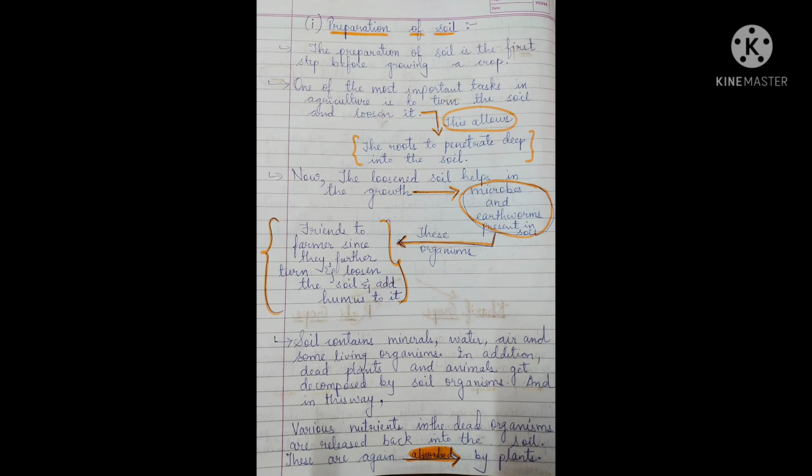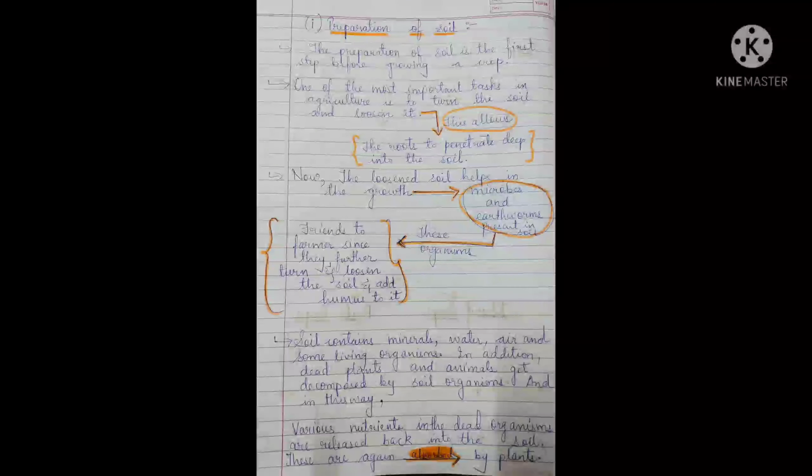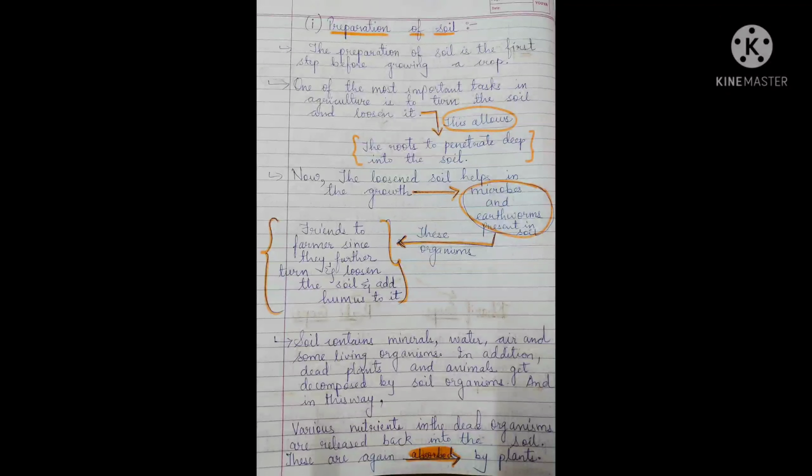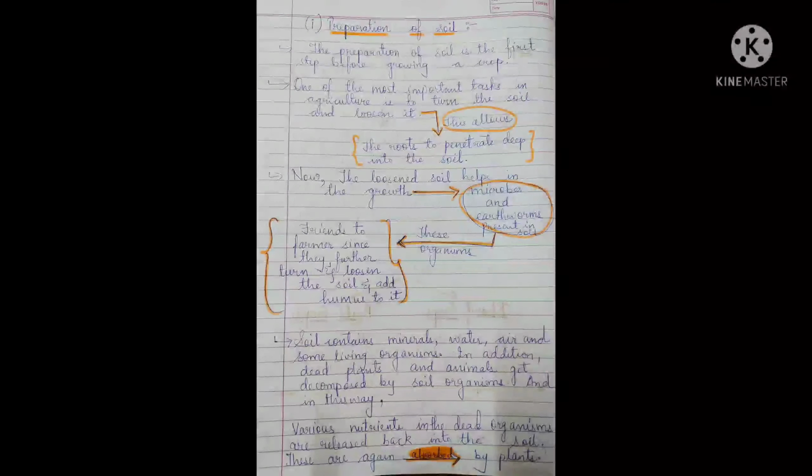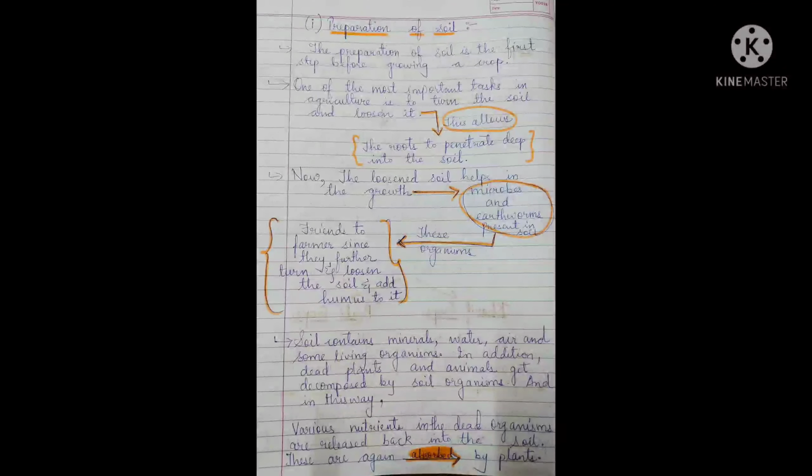Okay, then air is there, and some living organisms also, which we have already discussed. In addition, dead plants and animals get decomposed by soil organisms. Even the dead plants, I have already told you that trees shed their leaves, which will fall in the soil only. Now various nutrients in the dead organisms are released back into the soil. These are again absorbed by the plants.